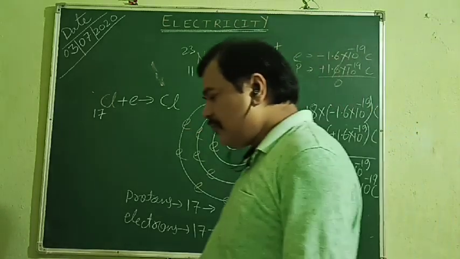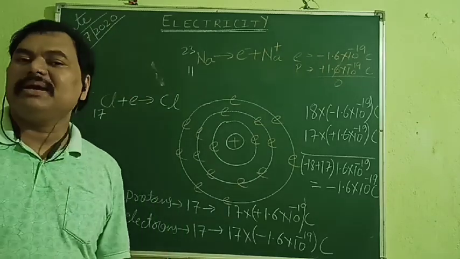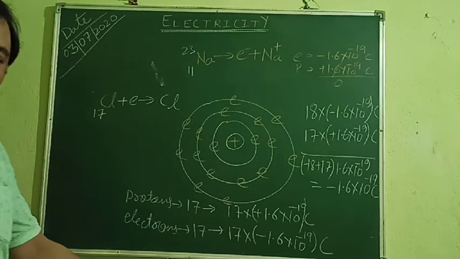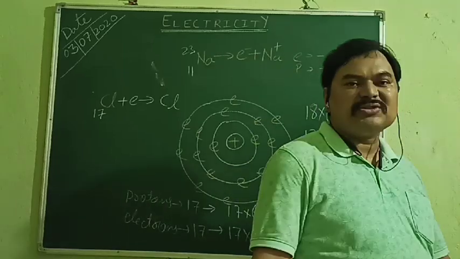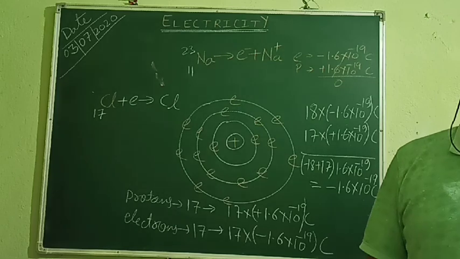So we can say that when chlorine is absorbing one extra electron, its total tally of electrons becomes 18. Initially 17 electrons were there, 17 protons were there. So all the 17 protons with their positive charge were balancing the negative charge of 17 electrons.